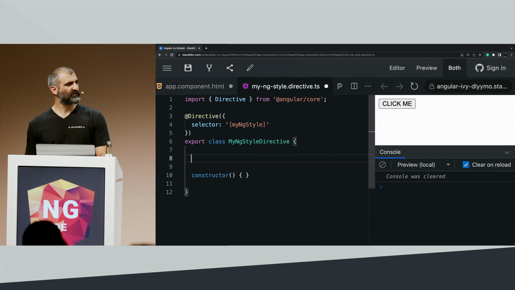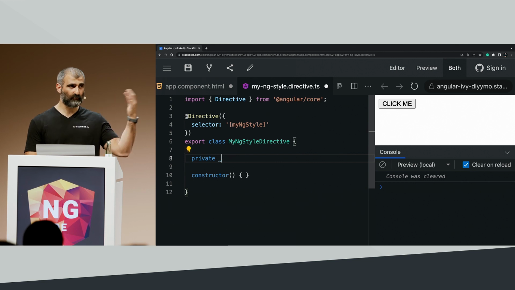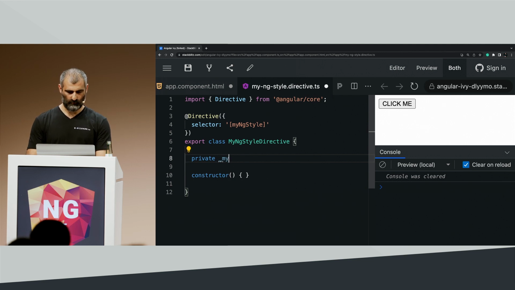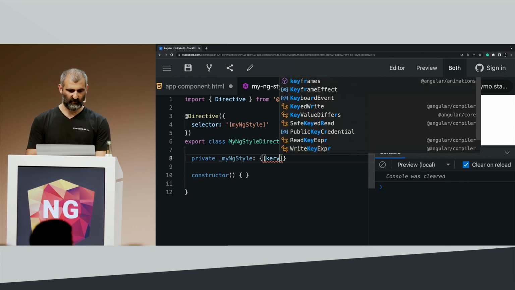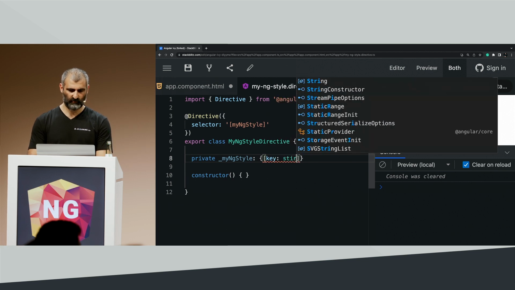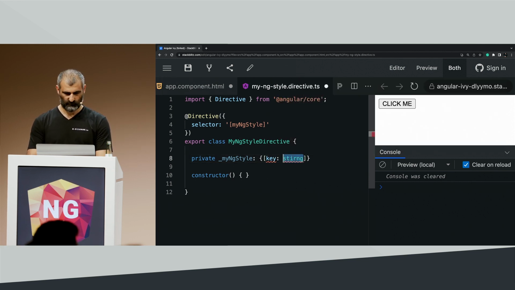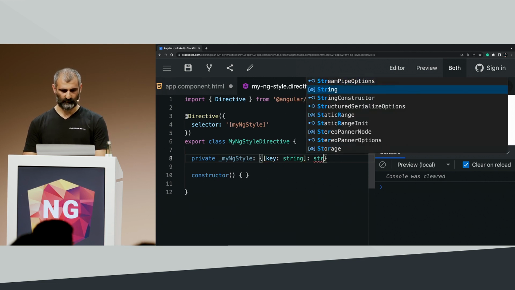The first thing I want to do is to have our object, the iterable object that Angular needs. Let's call it the same name as we have the selector, so it's going to be my ngStyle. The type is going to be an object, like we passed to ngStyle, and it's going to be the key of type string, and the value going to be string as well.